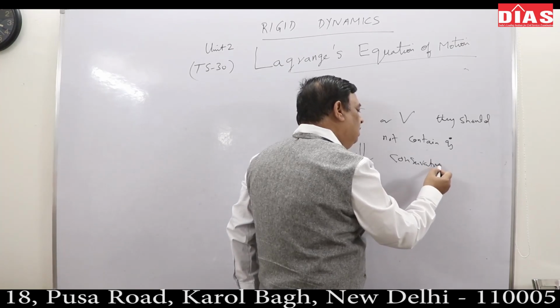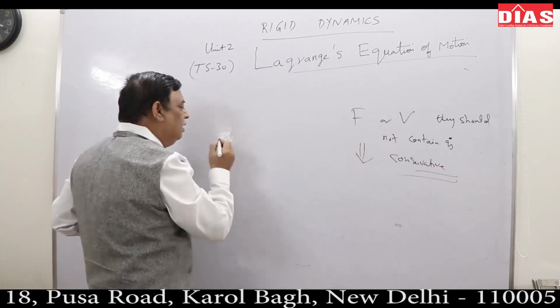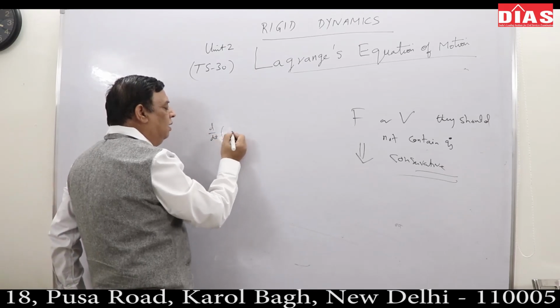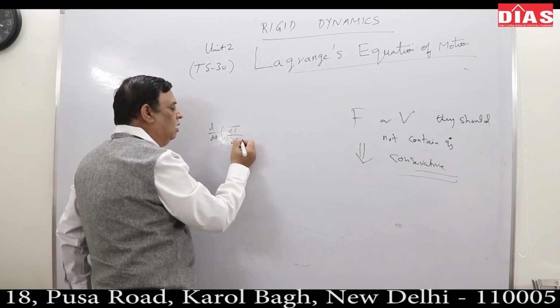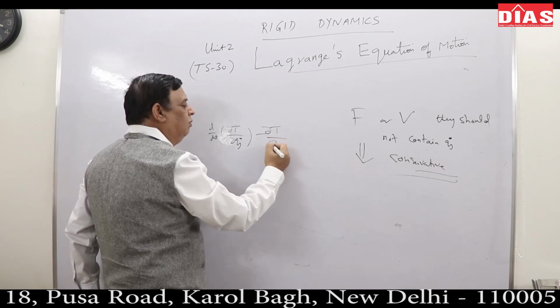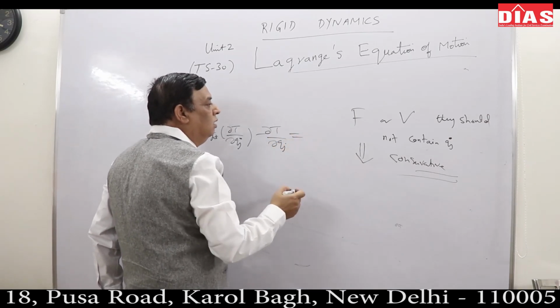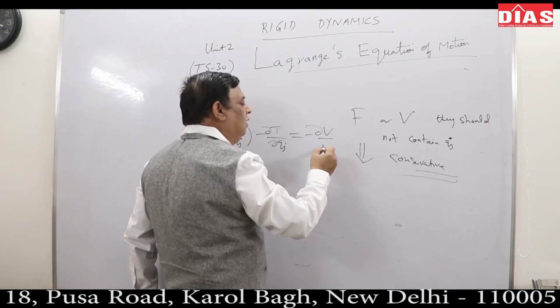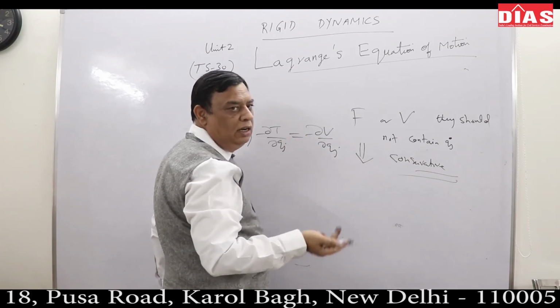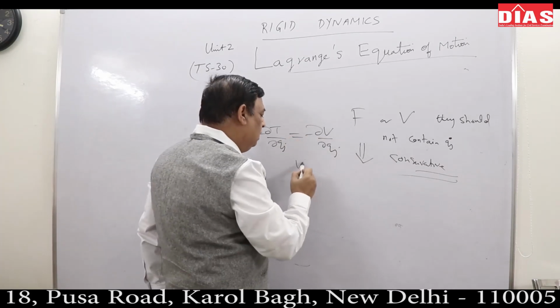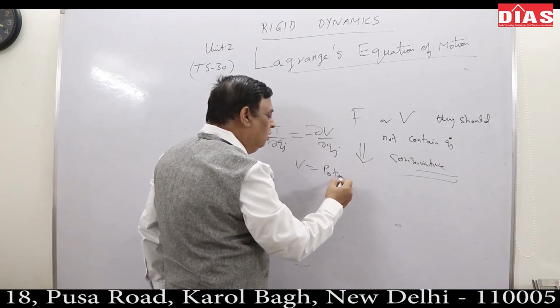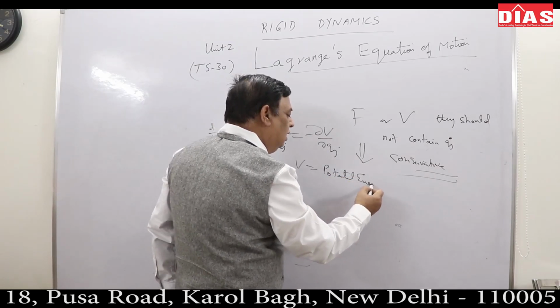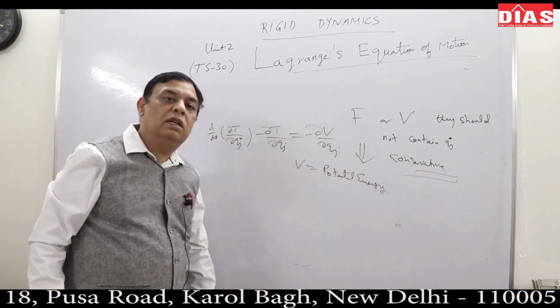And for a conservative system, in terms of kinetic energy, I would have written d by dt del T upon del Qj dot minus del T upon del Qj as simply minus del V upon del Qj, or del W by del Qj.